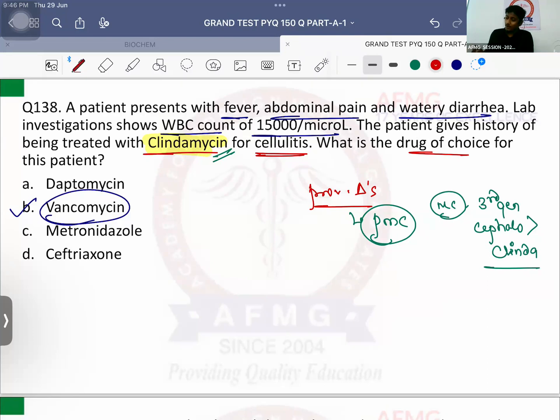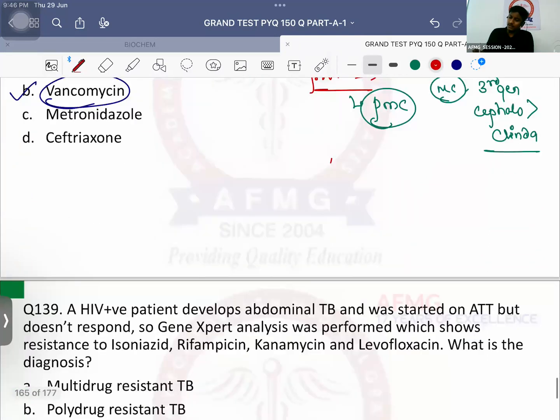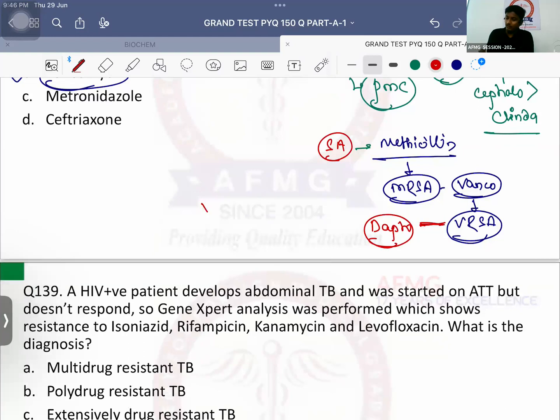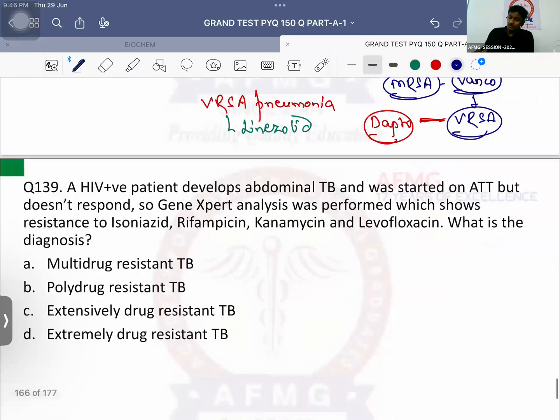No issues with this, anybody? Important. Staph aureus के लिए drug of choice बताओ फट से. Staph aureus drug of choice. Methicillin. If methicillin resistant staph aureus is there, MRSA के लिए drug of choice. Vancomycin. But if the patient is VRSA, vancomycin resistant staph aureus, then it is daptomycin. But daptomycin is not effective in cases of VRSA pneumonia. VRSA निमोनिया के लिए drug of choice, linezolid. ठीक है.